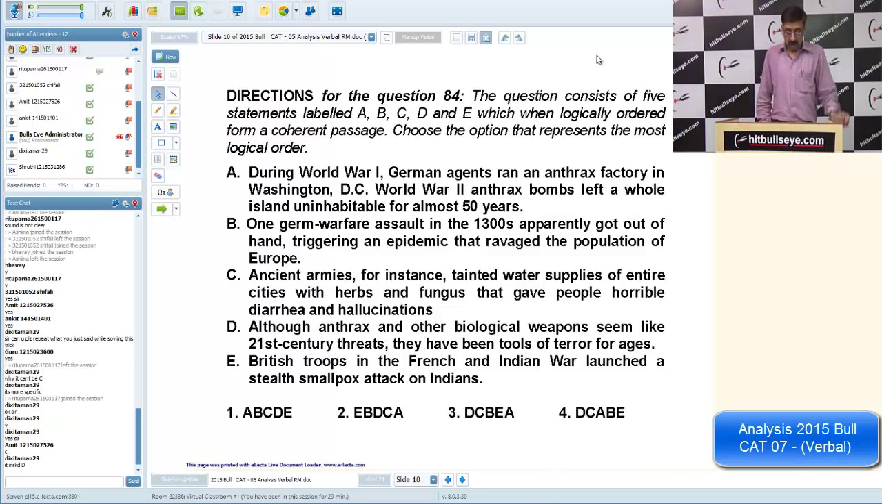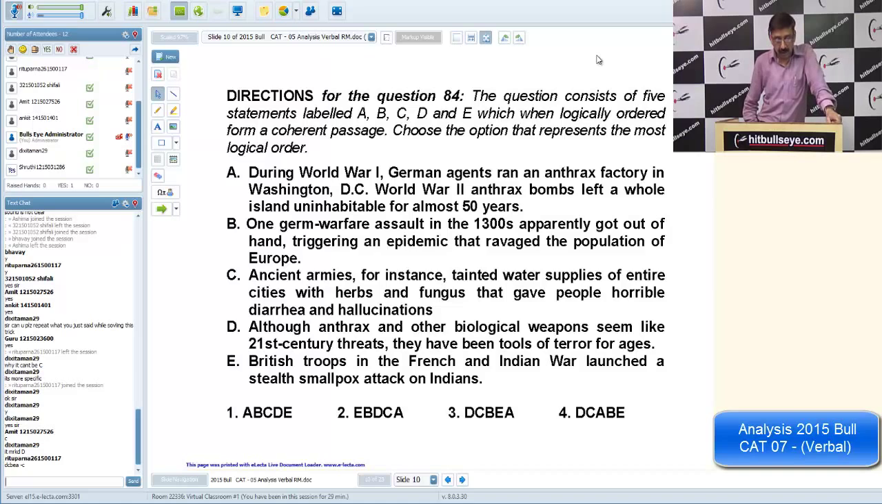Let's see, the opener: although anthrax and others, we are talking about biological weapons, and they seem to be 21st-century threats, but they have been tools of terror for ages. See, whenever we are talking about past times, 1300, Second World War, First World War, and now we are in 2015, we know that all these happened in the past. So whenever we are given so many time frames, just check whether the question can be arranged on the basis of chronosequencing. Chronosequencing is that we try to arrange the events as per the time frames: first past, then present, then future.